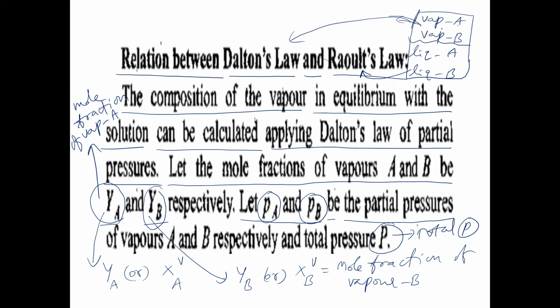Now we are going to calculate the composition of vapor A in the mixture or the composition of vapor B in the mixture, that is, the composition of any one vapor, vapor A or vapor B, in equilibrium with the solution. Vapor A is in equilibrium with the solution, and vapor B also is in equilibrium with the solution. In this condition, we can calculate the composition of vapor A or of vapor B using Dalton's law of partial pressures.